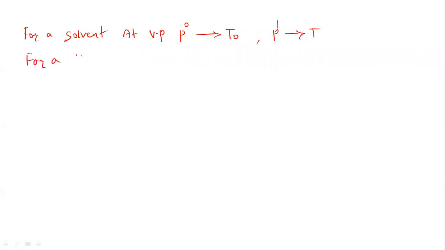First for a solvent: at vapor pressure P0, the corresponding temperature is T0, and at vapor pressure P dash, the corresponding temperature is T. Then for the solution curve: at vapor pressure P, the corresponding temperature is T0, and at vapor pressure P dash, the corresponding temperature is T. We have taken 2 points here.